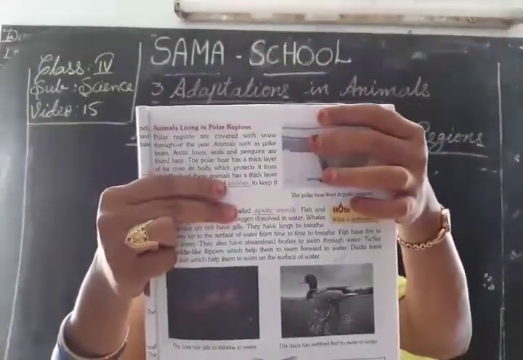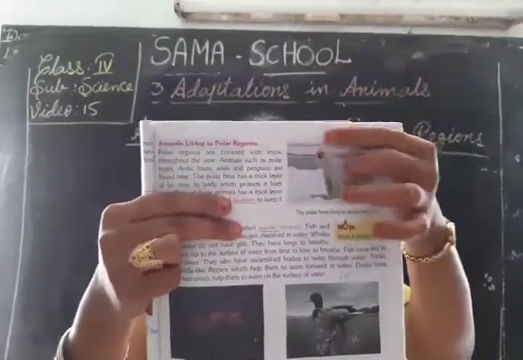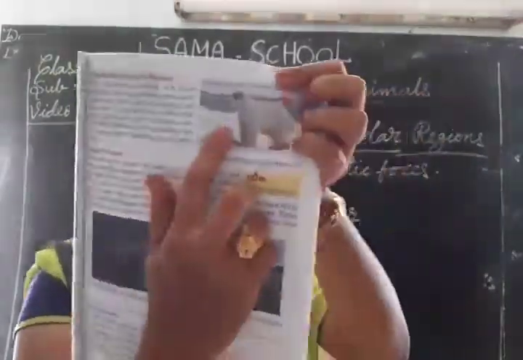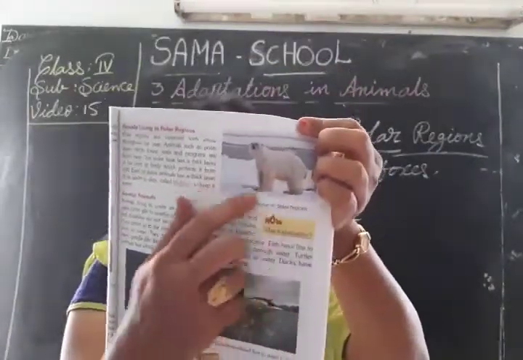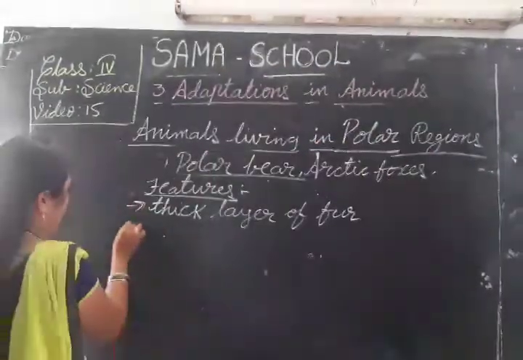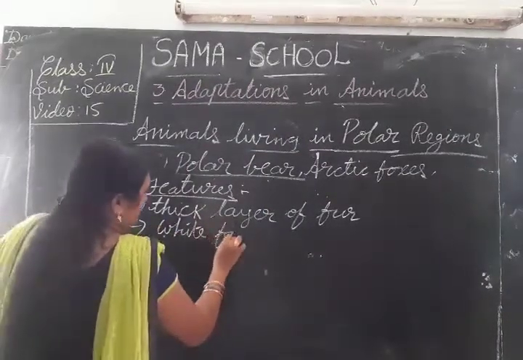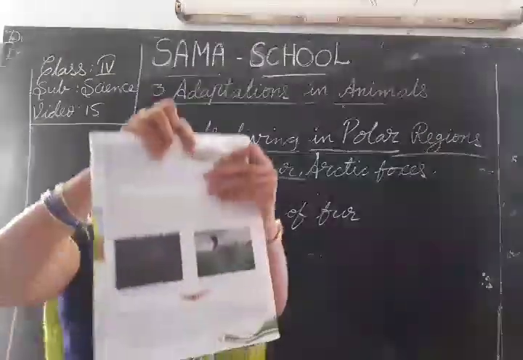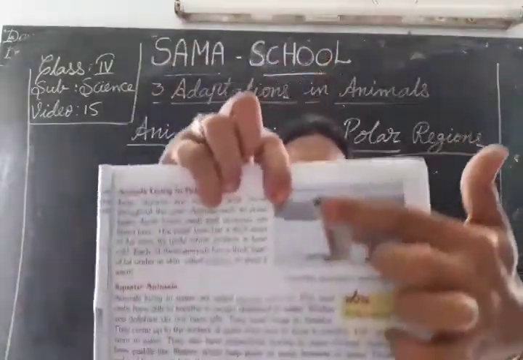The white hollow fur traps the air inside. That is also one of the features. White fur. See children, this is a polar bear.